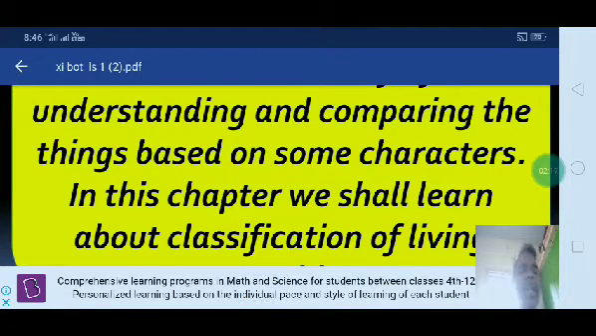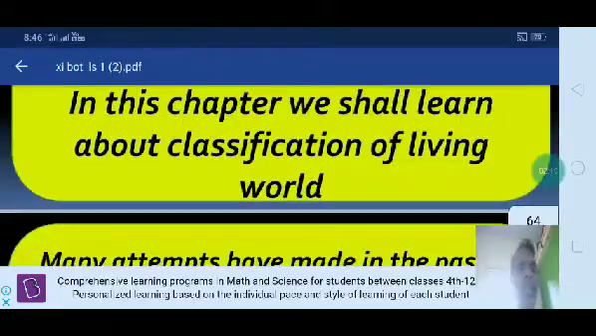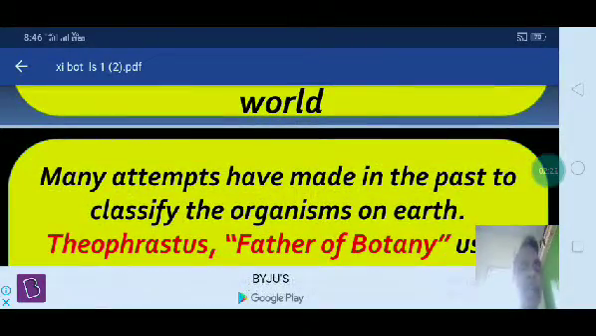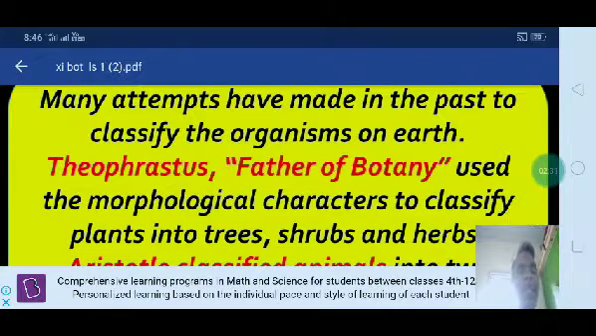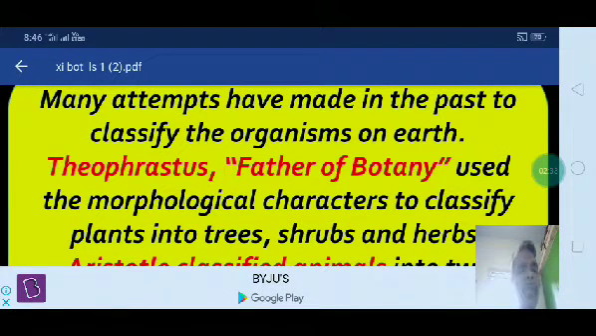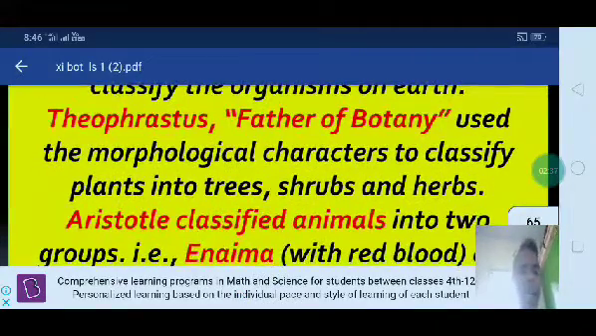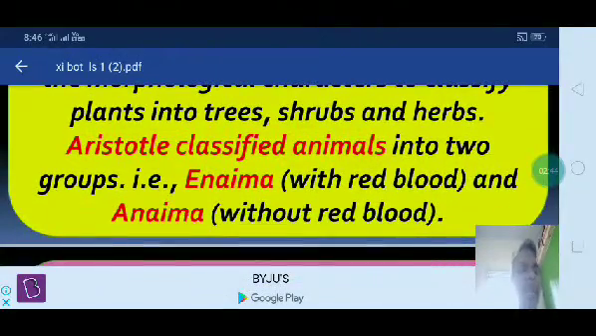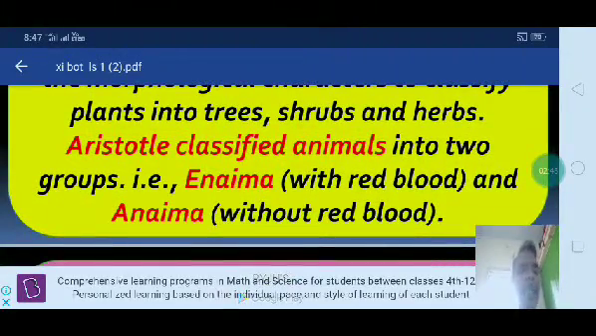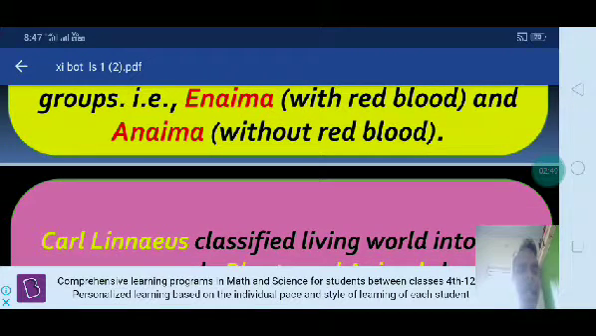In this chapter we shall learn about the classification of the living world, and how living organisms are classified. Many attempts have been made in the past to classify the organisms on earth. Theophrastus, the father of botany, used morphological characters to classify plants into trees, shrubs and herbs. Aristotle classified animals into two groups, those with red blood and those without red blood. These are the two categories.